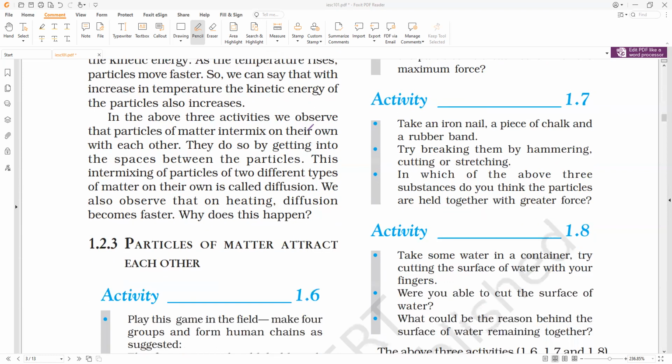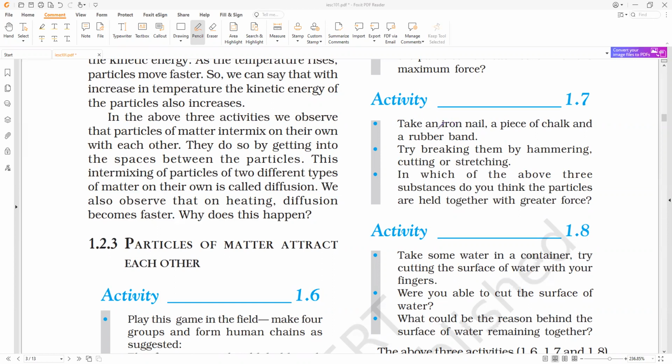So that is what we can say from this activity. Different particles of matter have the same force of attraction or different force of attraction? Different force of attraction. That is what you have to remember. Next, let us see that different force of attraction is present. We can do one more activity, activity 1.7.